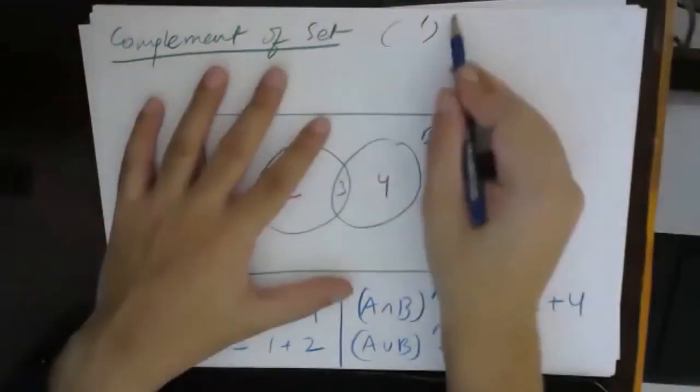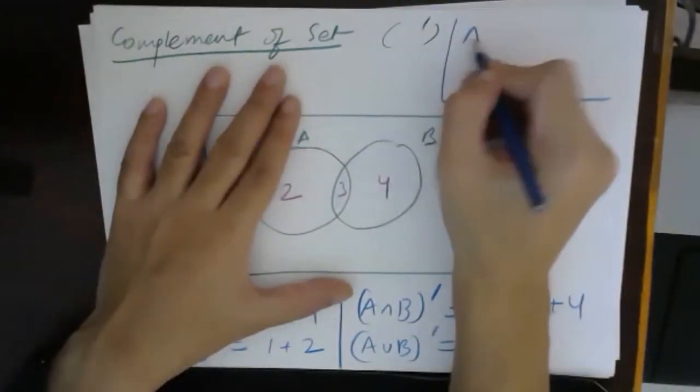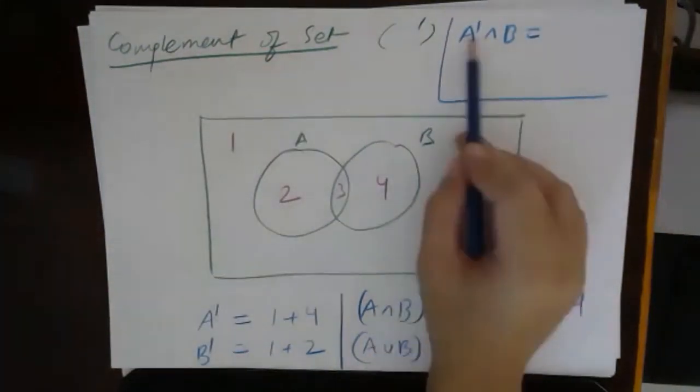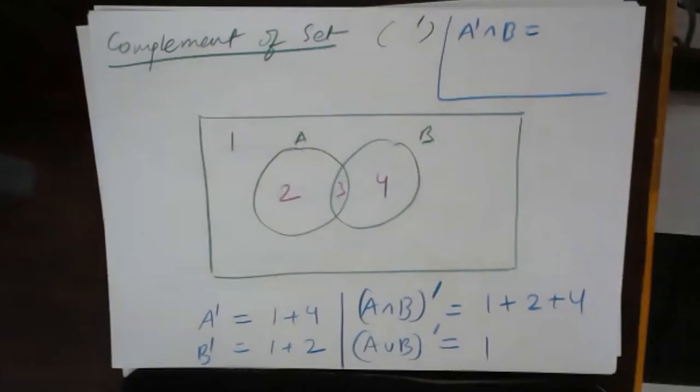Let's take some different ones. A complement intersection B. Think about it. What will be A complement intersection B?